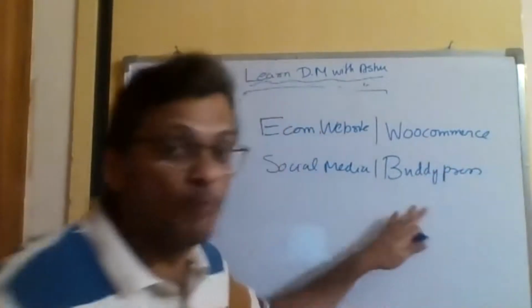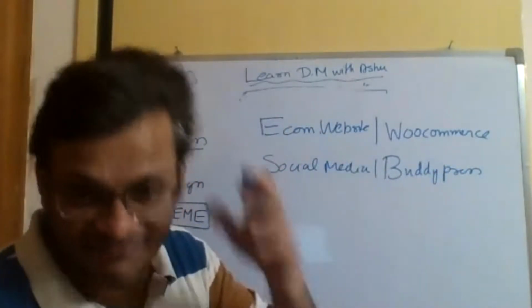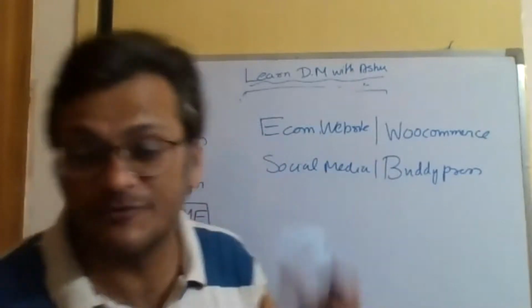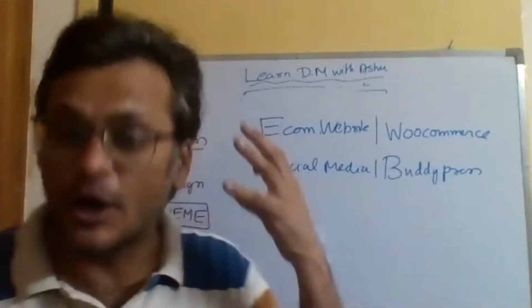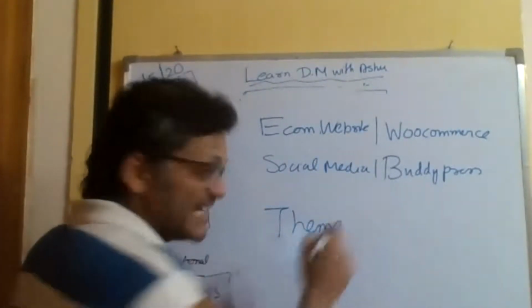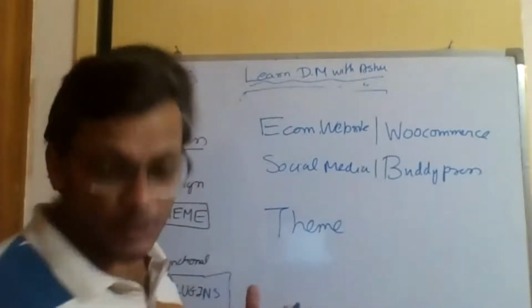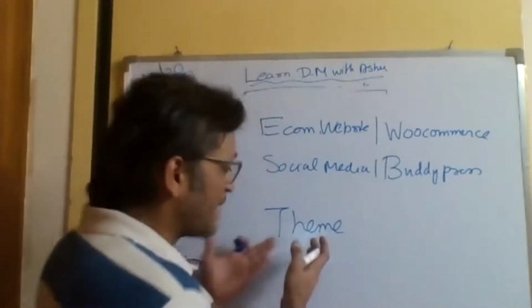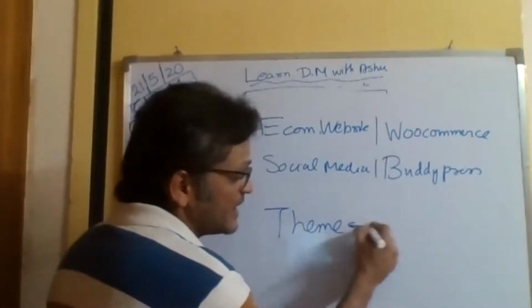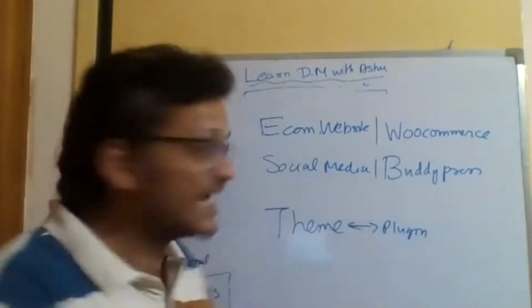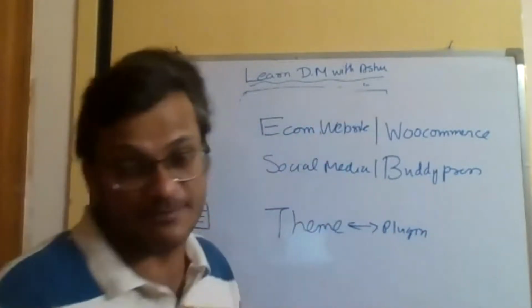In fact, there's not just one plugin. I've forgotten the name, but there is another free social media plugin. So if you want to make a social media website, you need to take a theme. You'll probably have to buy a theme, and I'll also talk about themes today. I think we have time to talk about it. In that theme, you can fit in a plugin, and you can get functionalities like e-commerce and social media.